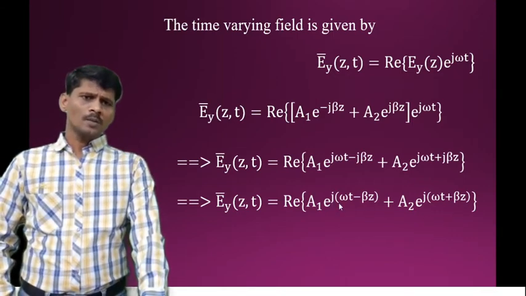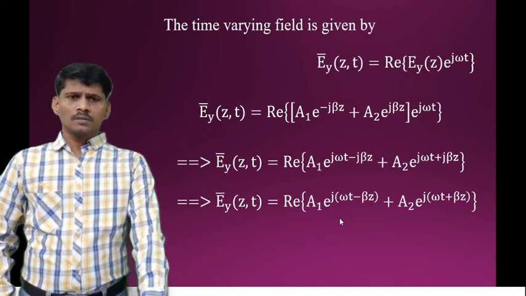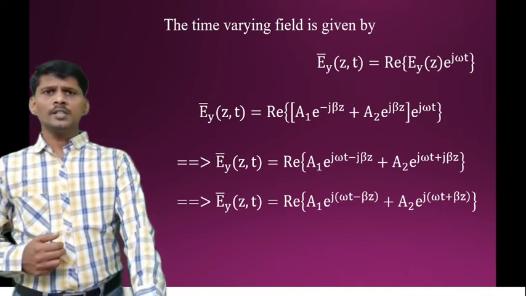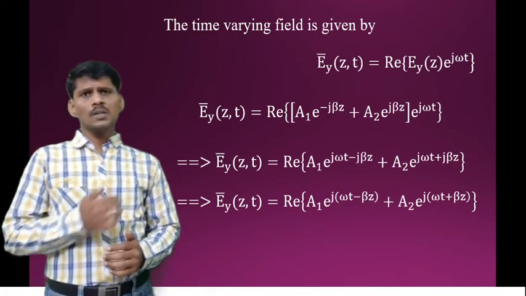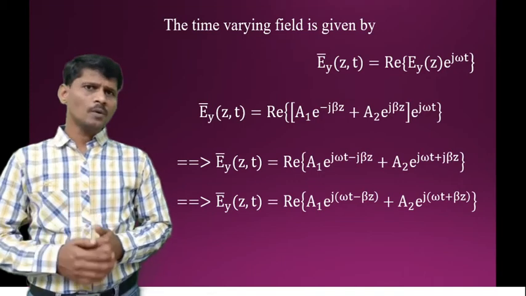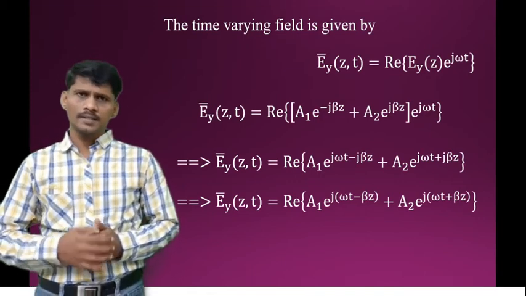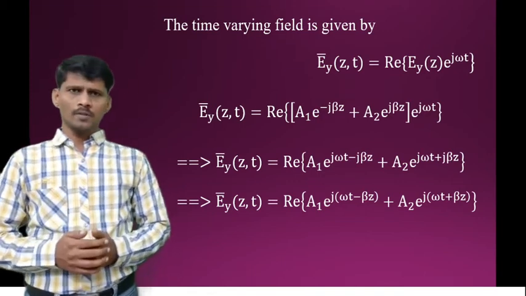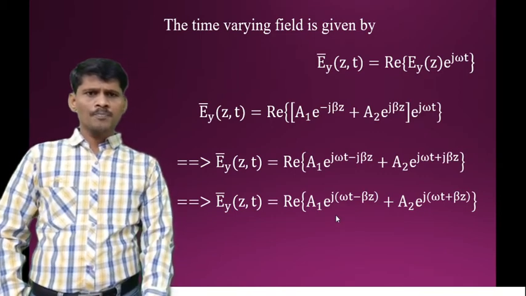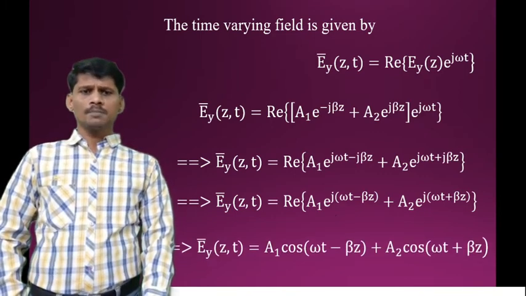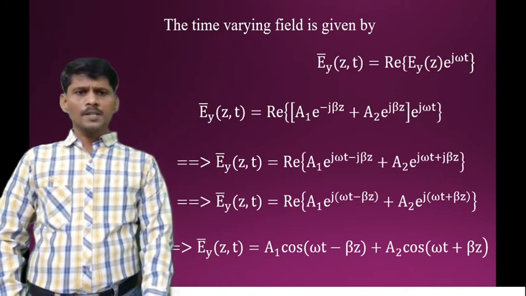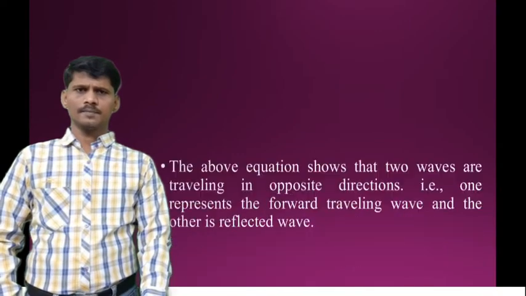So what is the real part of the first term? According to Euler's identity, e power j theta is equal to cos theta plus j sin theta. So cos theta plus j sin theta, what is the real part? Cos theta is the real part and sin theta is the imaginary part. So in this equation, what is the real part of the first term? Cos of omega t minus beta z. And what is the real part of the second term? Cos of omega t plus beta z.